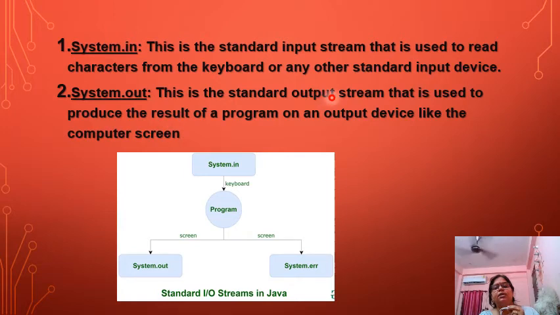System.out is the standard output stream used to produce the result of a program, like on the computer screen. So System.in is from the keyboard, then the program shows output on screen with System.out, and System.err is the stream used for errors. It is in your system by default.